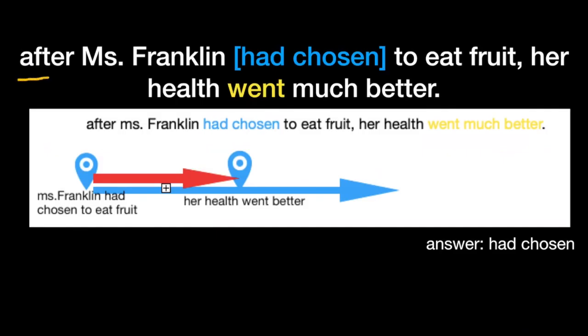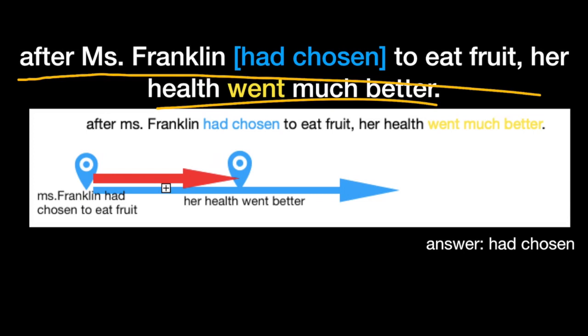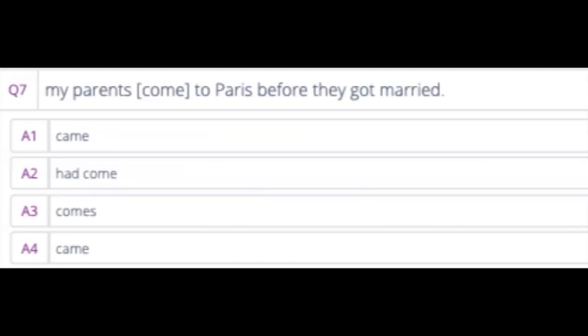Let's read the correct sentence. After Miss Franklin had chosen to eat fruit, her health went much better. So before her health went much better, Miss Franklin had chosen to eat fruit. That's why her health went much better. So the answer is had chosen. Very good. Next one. My parents come to Paris before they got married.